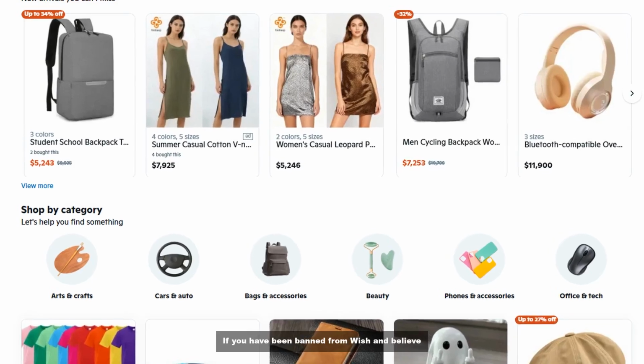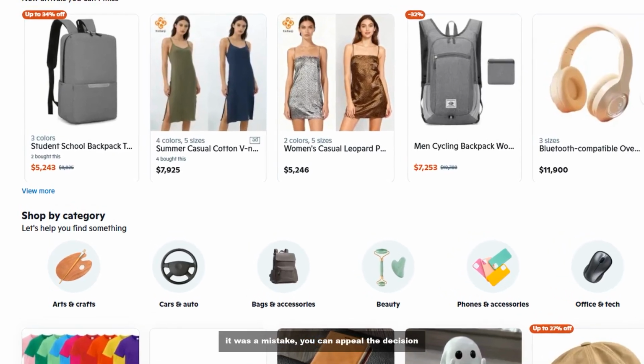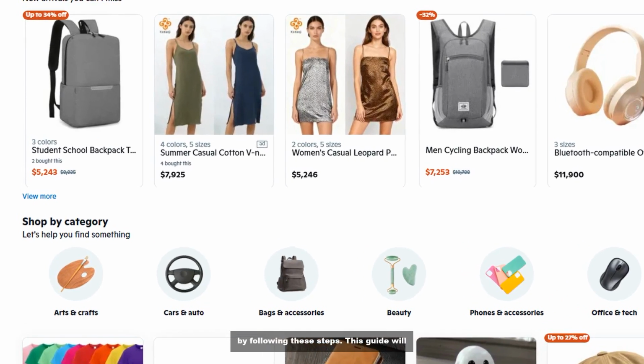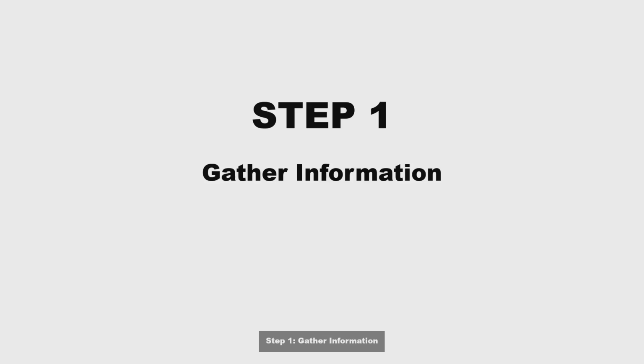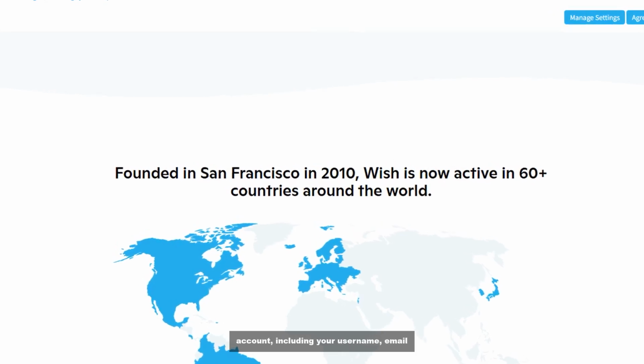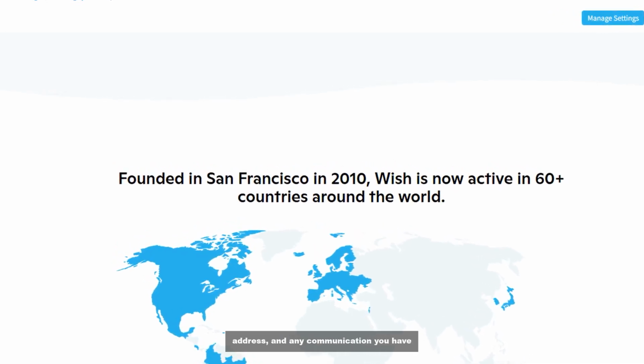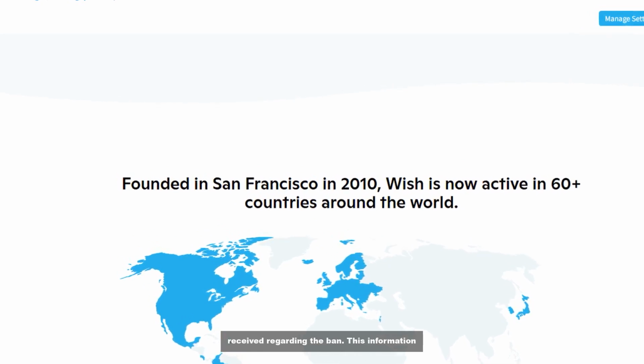If you have been banned from Wish and believe it was a mistake, you can appeal the decision by following these steps. This guide will help you navigate the appeal process effectively. Step 1. Gather information. Collect all relevant details about your account, including your username, email address, and any communication you have received regarding the ban. This information will be essential for your appeal.